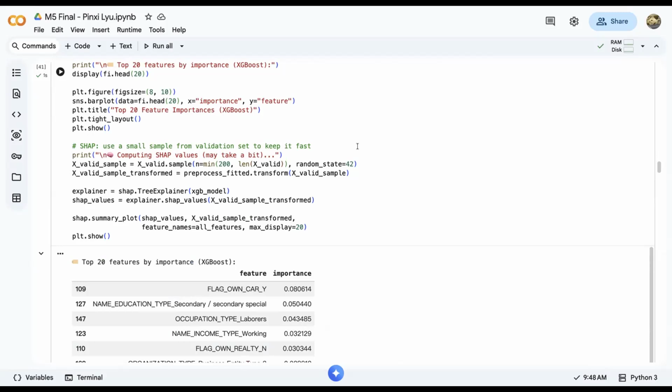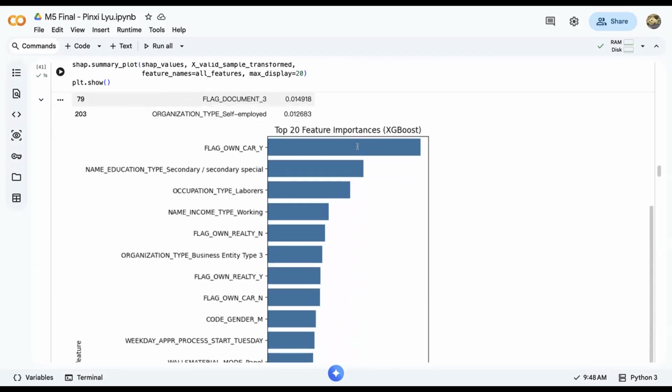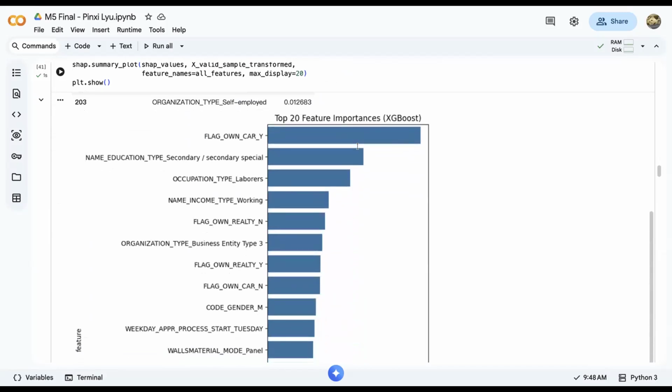For example, certain financial indicators may increase the predicted probability of default, while other factors may decrease it. This level of transparency is especially important in financial decision making because stakeholders such as loan officers, regulators, and customers need to understand why a particular prediction was made. By using SHAP together with LIME and feature importance, the model becomes more transparent, interpretable, and aligned with the responsible AI principles.